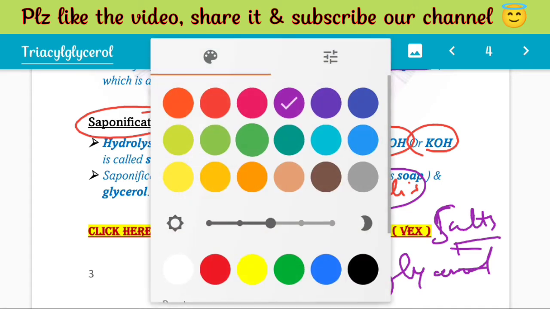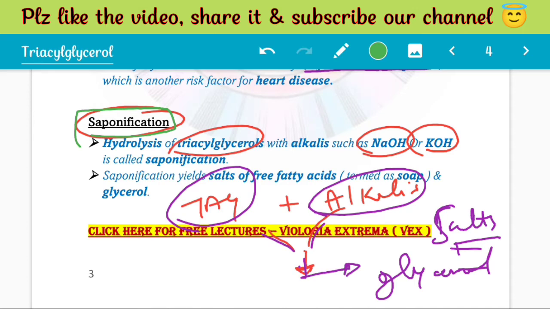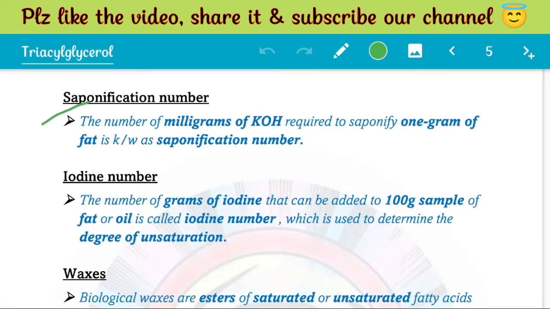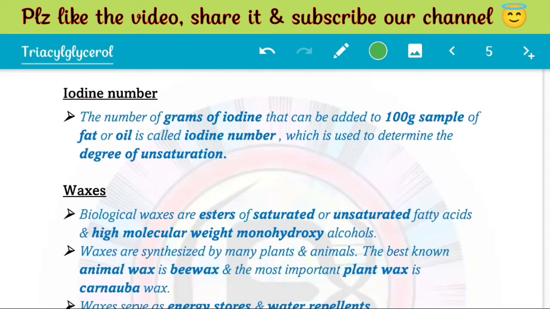This process is called saponification, and the milligrams of these alkalis required to hydrolyze 1 gram of TAGs, I am repeating, the milligrams of alkalis required to hydrolyze 1 gram of TAGs is called the saponification number. So this is it.